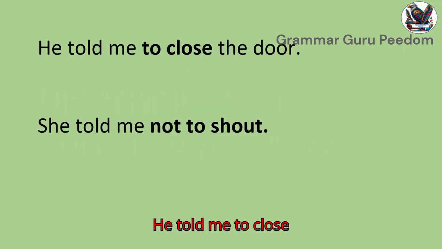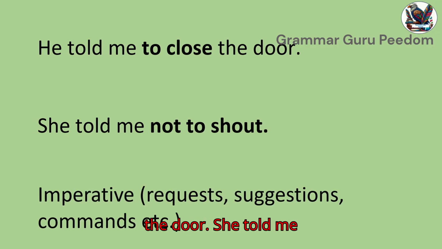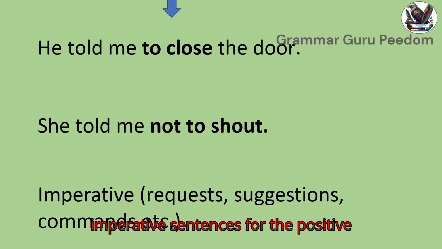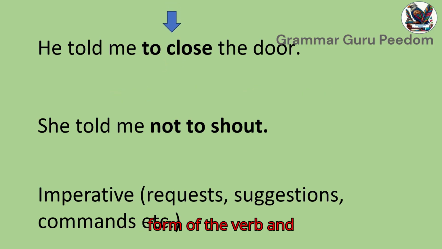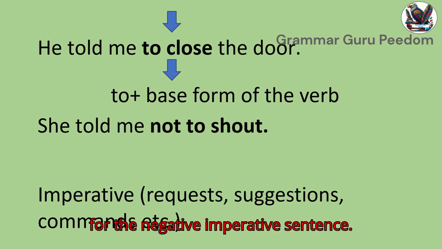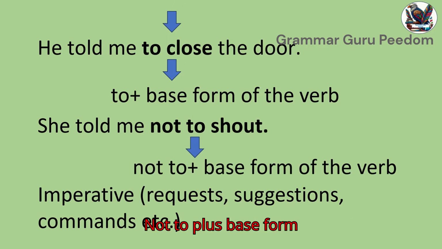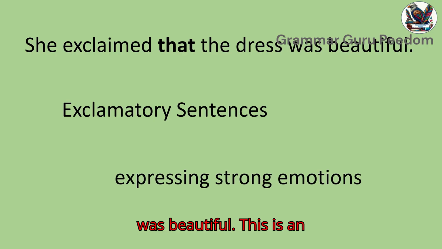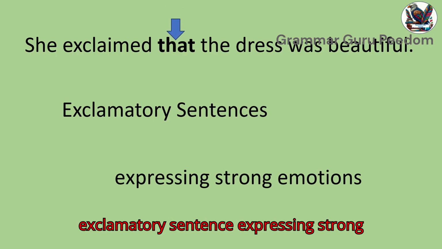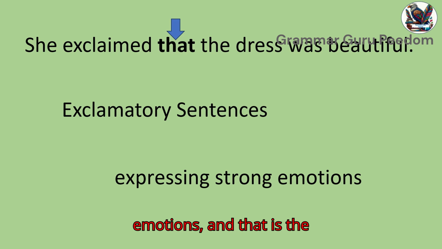He told me to close the door. She told me not to shout. These are imperative sentences. For the positive imperative sentence, to plus base form of the verb, and for the negative imperative sentence, not to plus base form of the verb will become the connectives. She exclaimed that the dress was beautiful. This is an exclamatory sentence expressing strong emotions, and that is the connective word for them.